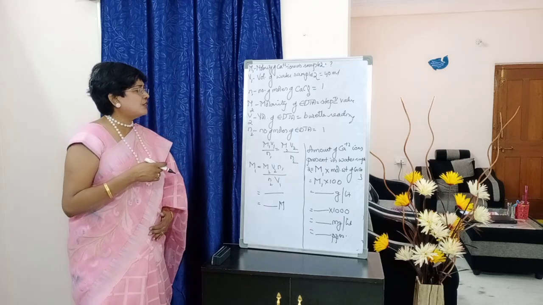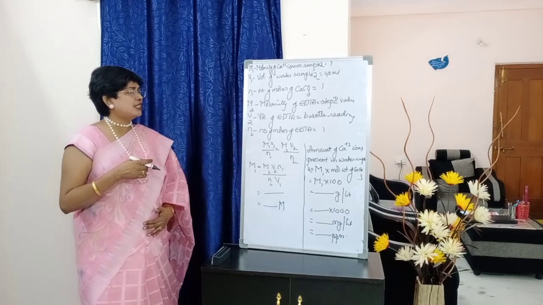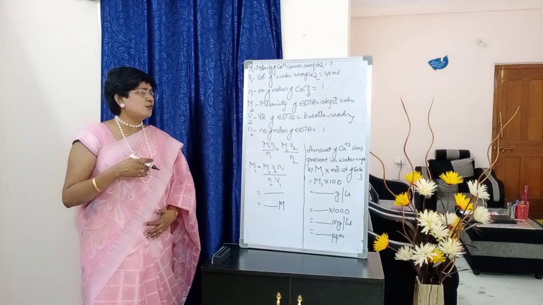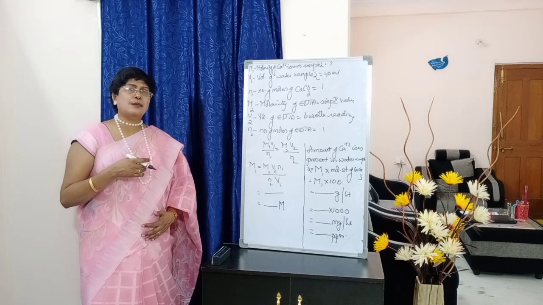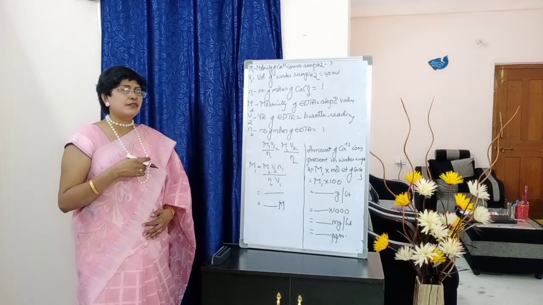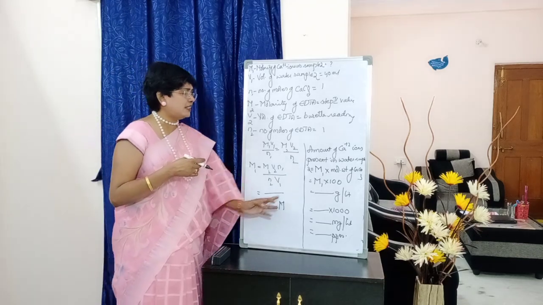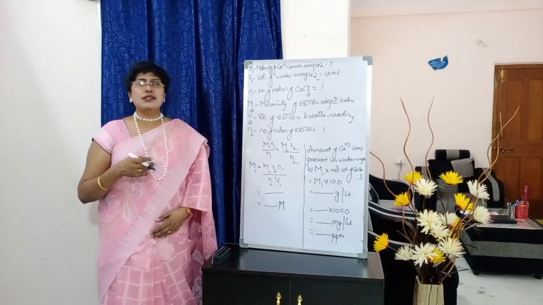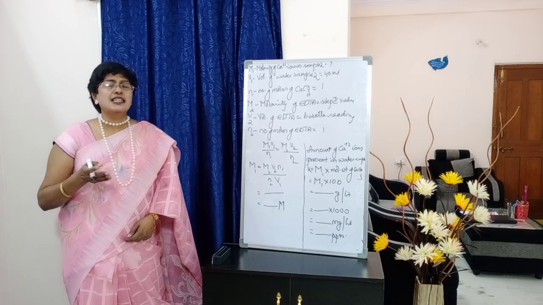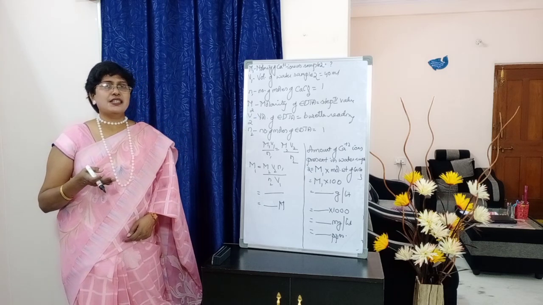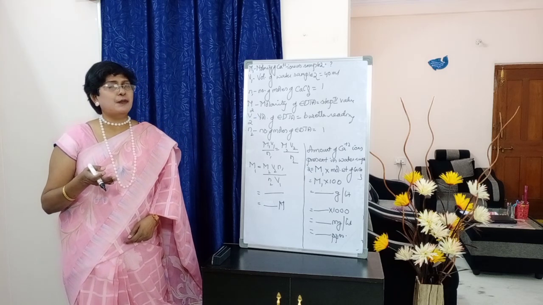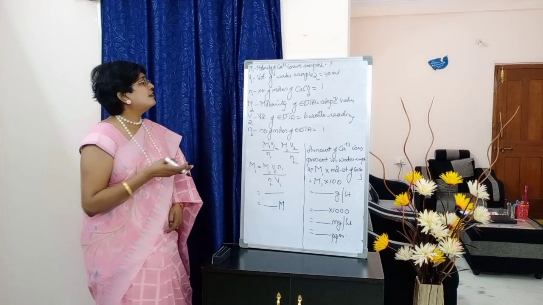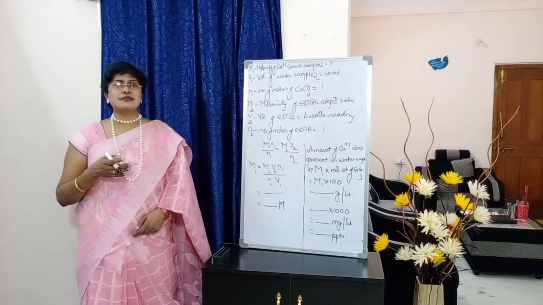Amount of Ca plus 2 ions present in water sample 2 is equal to M1 into molecular weight of calcium carbonate. It is equal to M1 into 100. The same value which you are getting here, you will substitute here. Is equal to dash grams per liter. Convert into mg per liter. That will be the ppm of water sample 2.